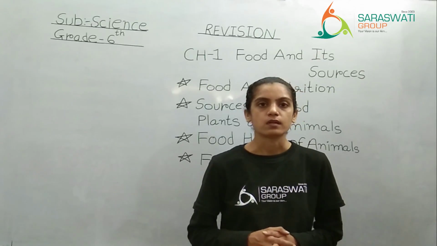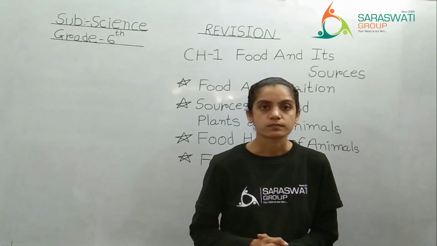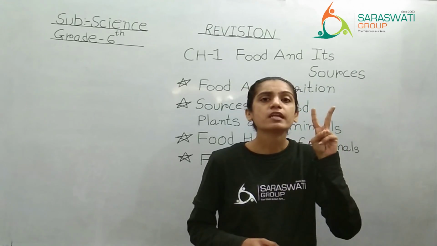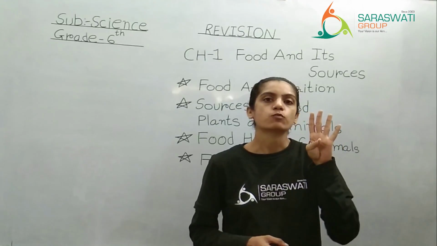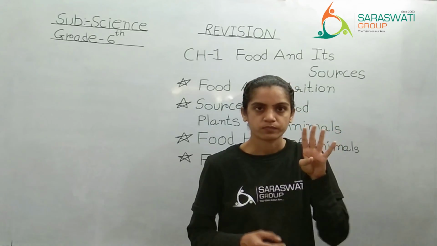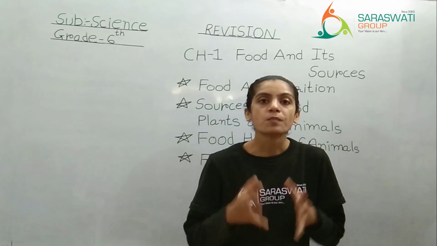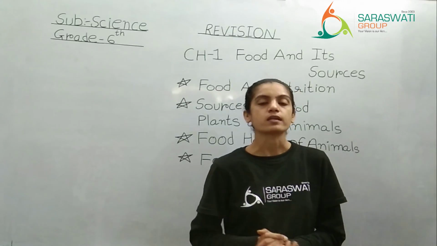Say for example, if I want to make chapati, what will I need? I will need wheat flour, then I will need water, a pinch of salt and 1 spoon of oil. So what are these? These are raw materials, or I can say ingredients, right?